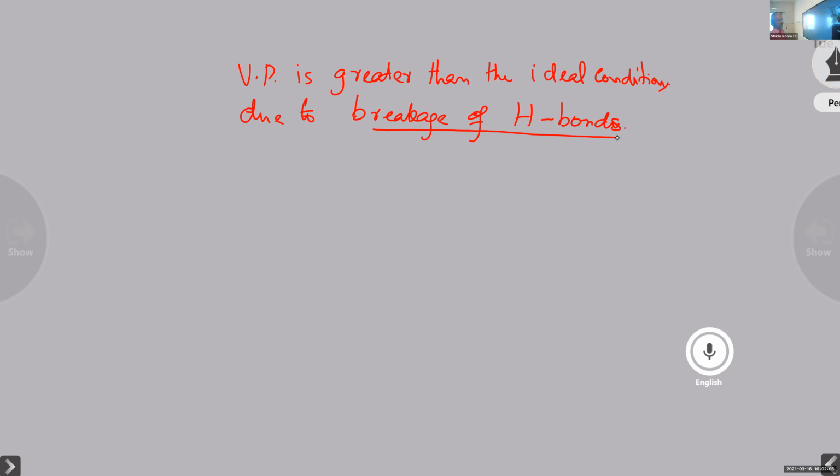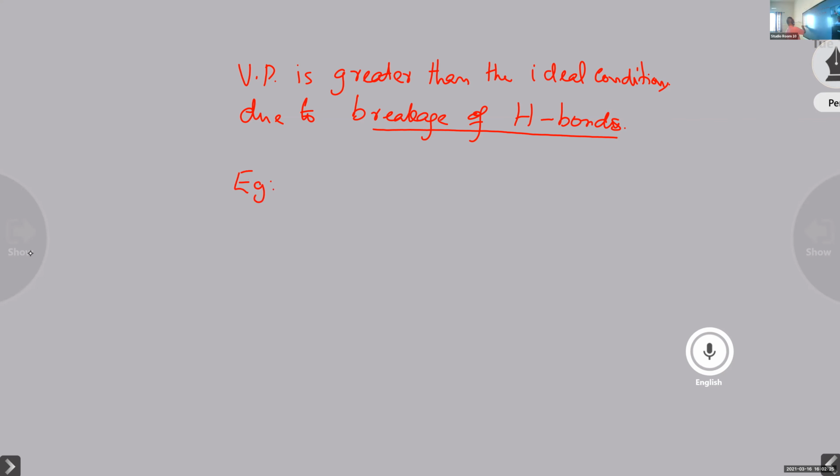Okay, let us take one example to show a positive deviation, that means an upward bend. For example, let us take a solution of ethanol, alcohol, and acetone.